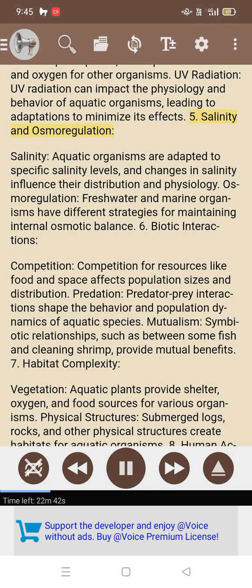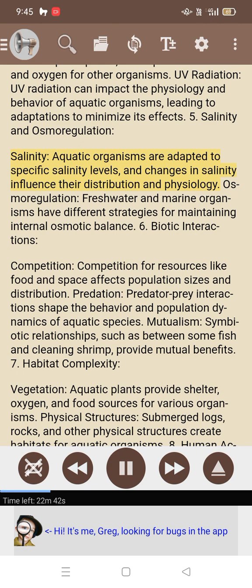5. Salinity and osmoregulation. Salinity. Aquatic organisms are adapted to specific salinity levels, and changes in salinity influence their distribution and physiology. Osmoregulation. Freshwater and marine organisms have different strategies for maintaining internal osmotic balance.